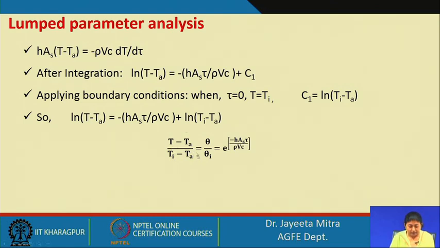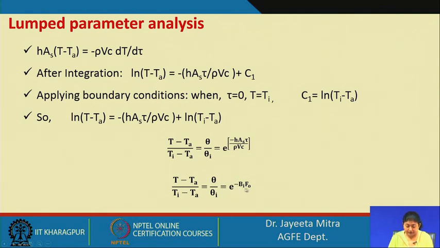which can be further written as T minus T A by T I minus T A, that is theta by theta I, equal to e to the power minus H A s tau by rho V C. So, this can also be represented in terms of two dimensionless numbers. One is the Biot number, B I, and another is the Fourier number, F O.